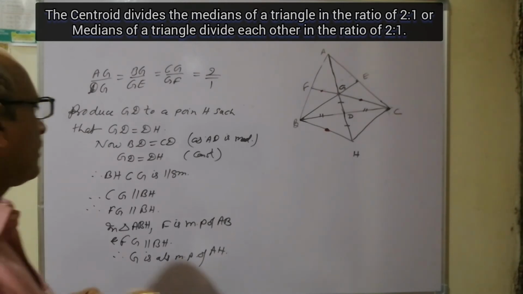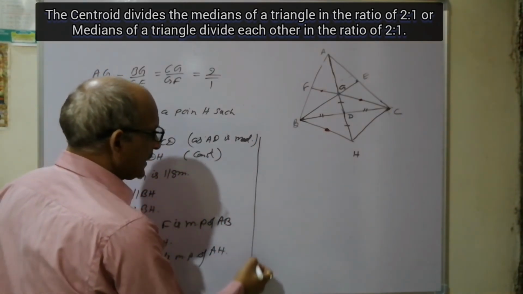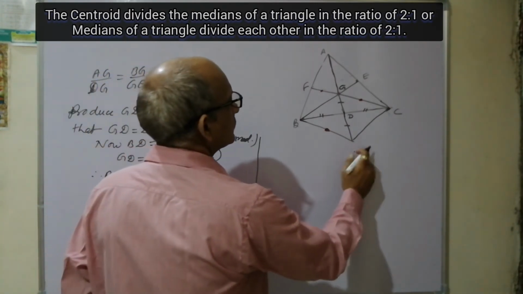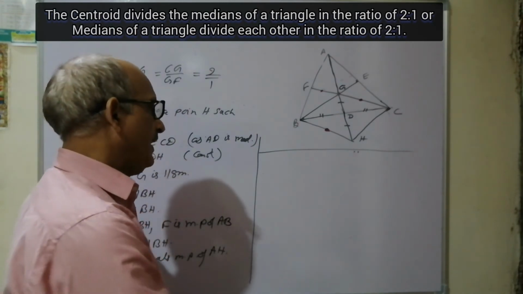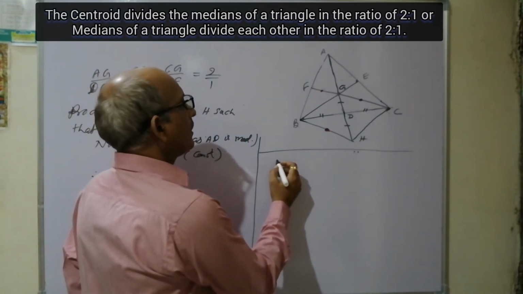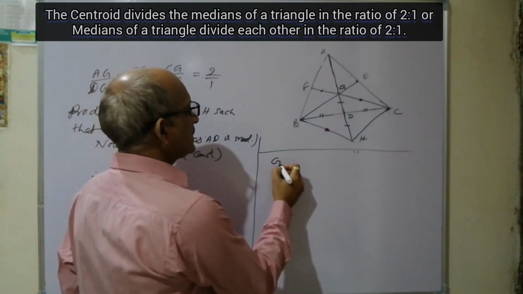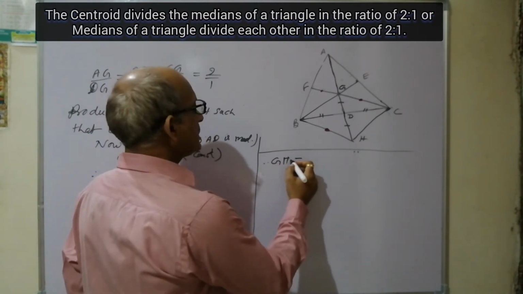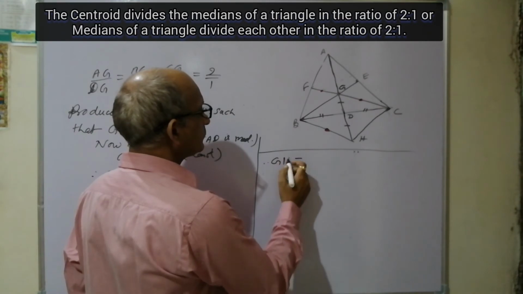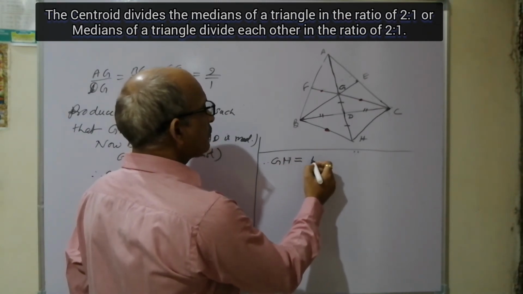Clear? When G is the midpoint of AH, it means GH is equal to AG.